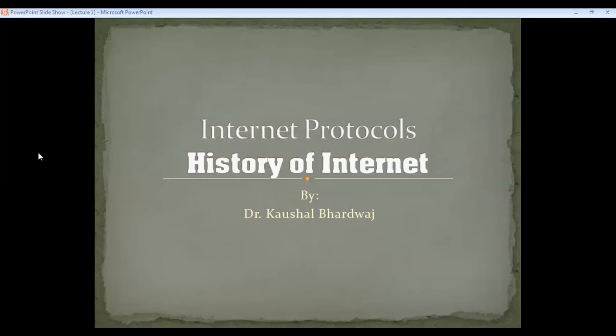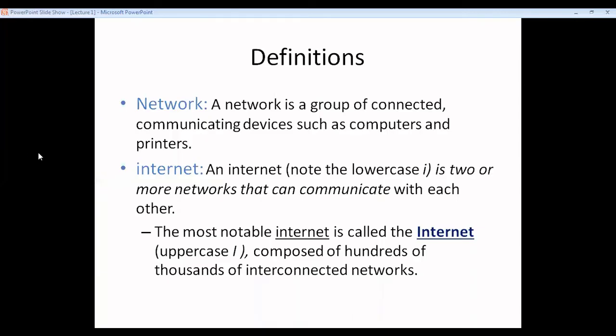protocol suite. Before that, what we are going to do today in this lecture is go through the basics, I should say the history of the internet, how this internet started. Let me start with the definition of a network.